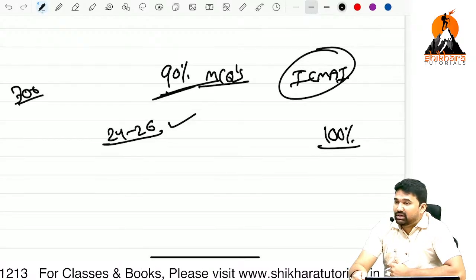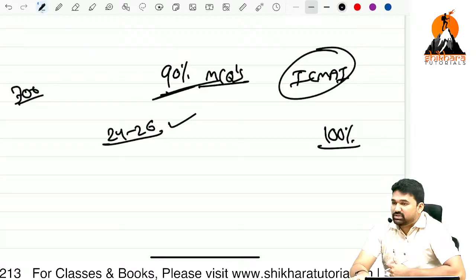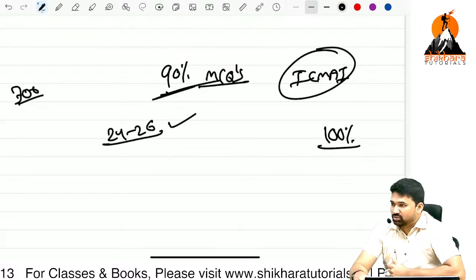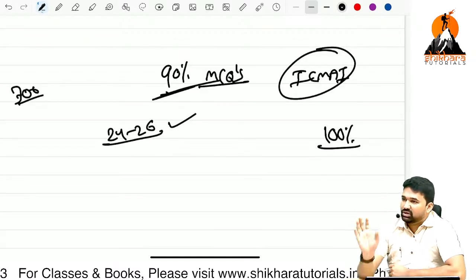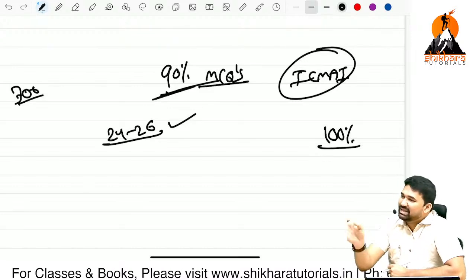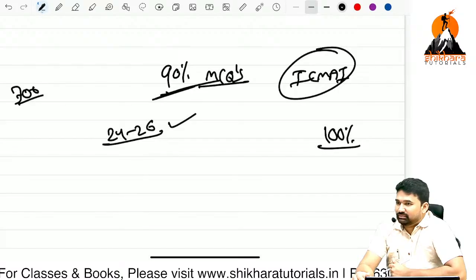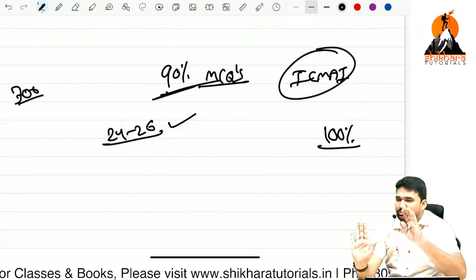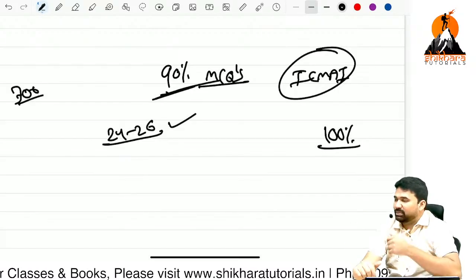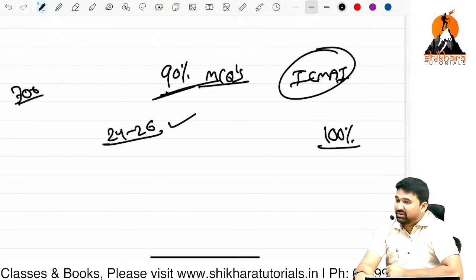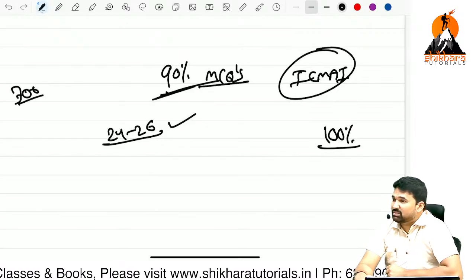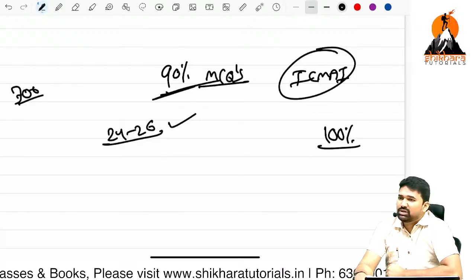Our costing faculty told that 90% of MCQs will come from ICMAI resources only. Whether it is true or not, you can cross check, or you can even cross check your previous examination papers. You have the board book, right? You will get MCQs, you will get previous examination papers. Sir, where can we find previous examination papers? On the institute website only you can find them.